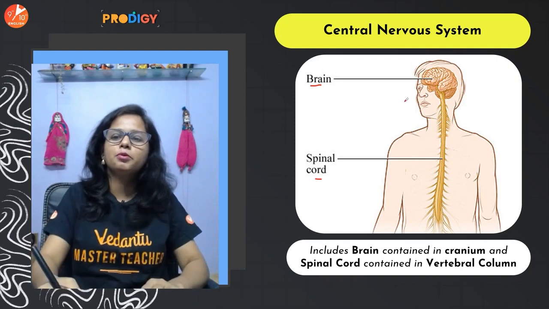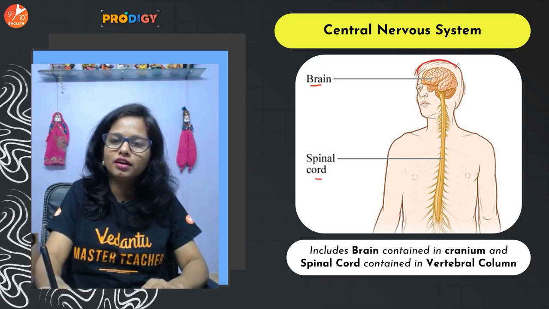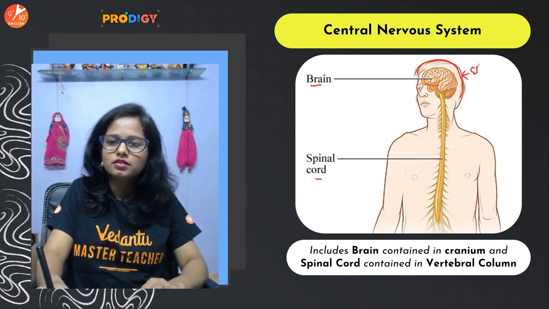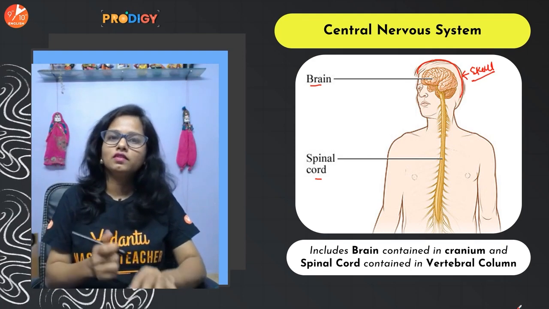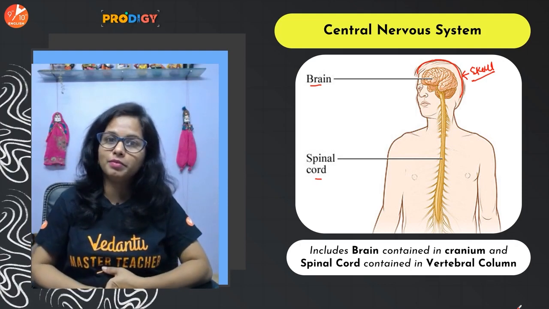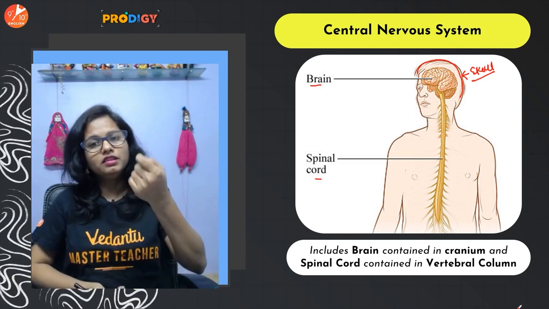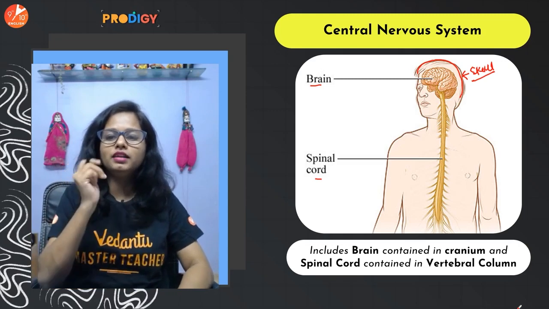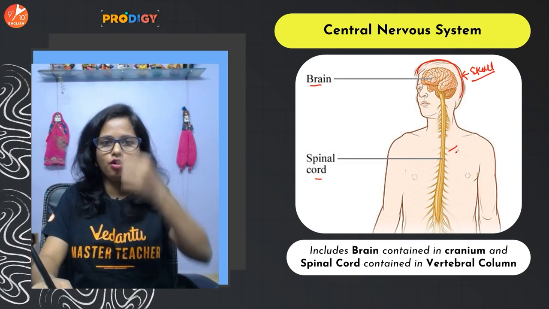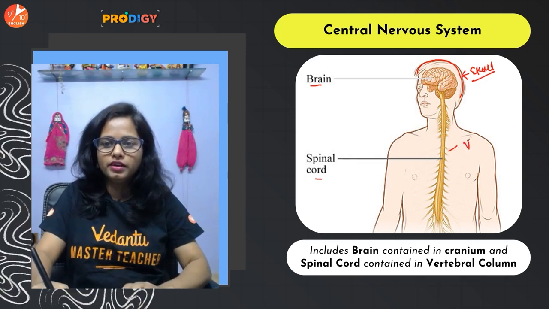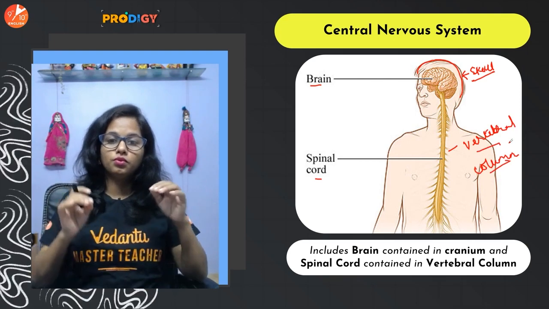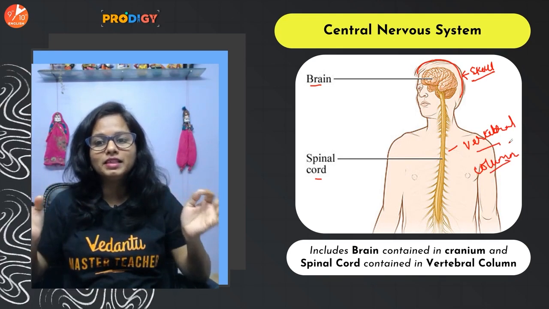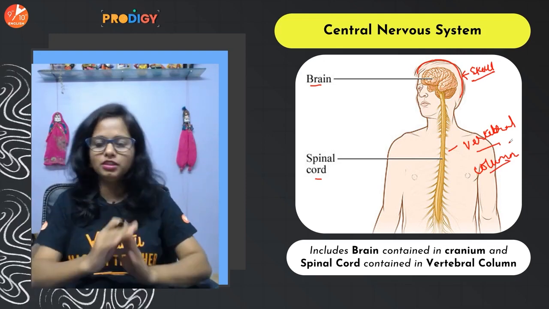And hence the brain is protected by a bony cage or covering, which is called the skull or the cranium. Okay. Then even the spinal cord, that is the assistant of the brain, the BFF of the brain, even that has to be protected. So the spinal cord is being protected with the help of a set of bones, which we call the vertebral column. Okay. So, yep, the central nervous system is completely protected with the skull and the vertebral column.